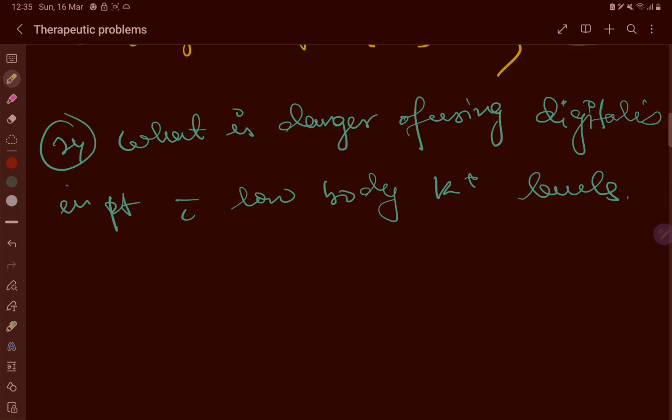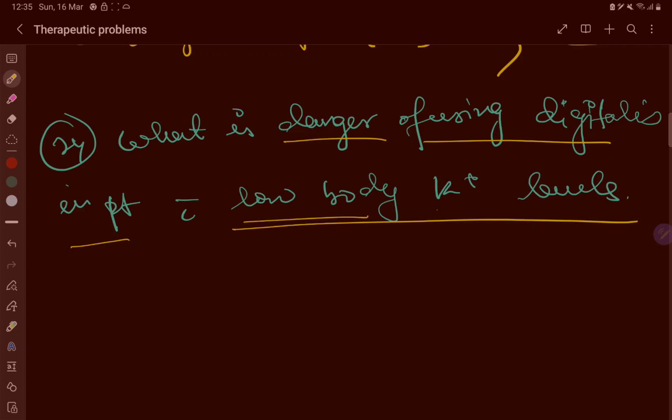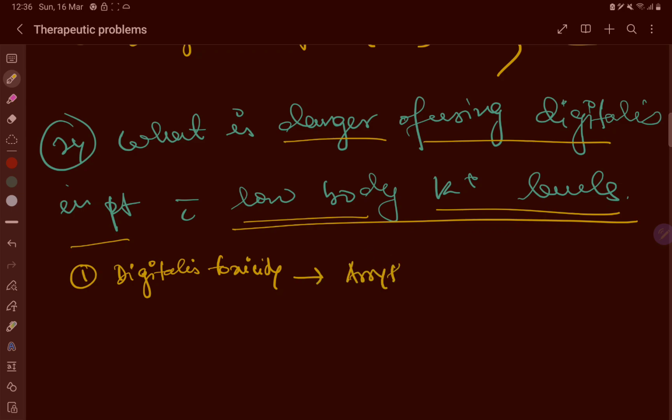Now, what is the danger of using digitalis in patients with low body potassium levels? If there is a low body potassium level, first, digitalis toxicity may occur. Hypokalemia increases the risk of digitalis toxicity, which can lead to arrhythmia, AV block, ventricular fibrillation, cardiac arrest.